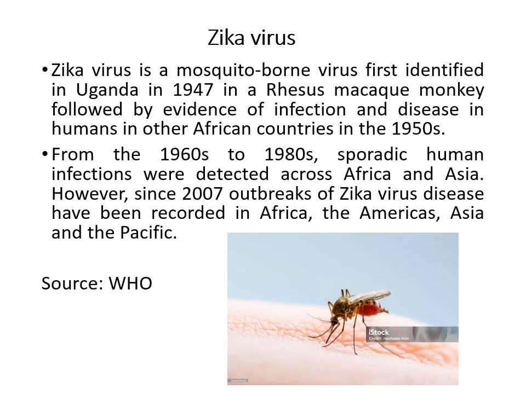From the 1960s to 1980s, sporadic human infections were detected across Africa and Asia. However, since 2007, outbreaks of Zika virus have been recorded in Africa, the Americas, Asia, and the Pacific. After 2007, we start observing it in different places. Earlier it might have been there, but as isolated cases where a surveillance system wasn't present and records may not be available about the particular disease. That's why sometimes most diseases may go unnoticed.